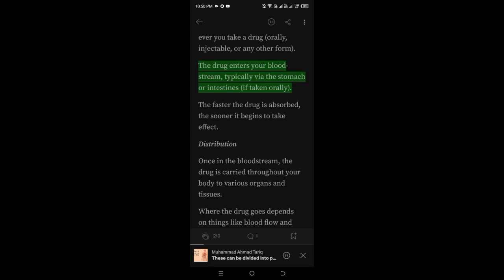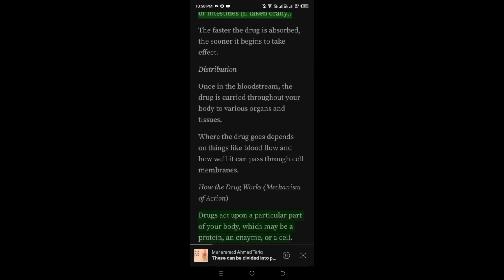Absorption. This is the first step whenever you take a drug orally, injectable, or any other form. The drug enters your bloodstream, typically via the stomach or intestines if taken orally. The faster the drug is absorbed, the sooner it begins to take effect.